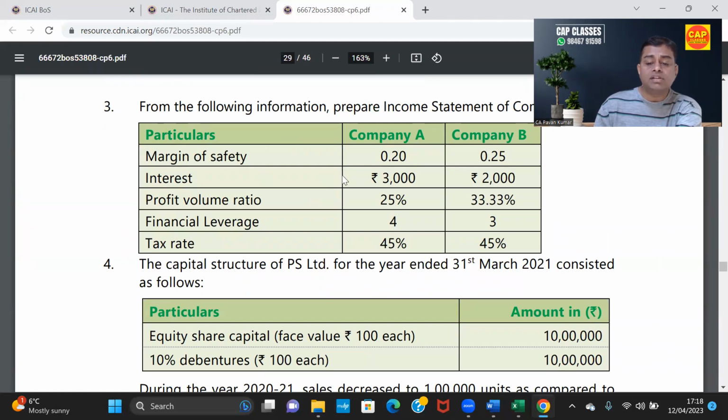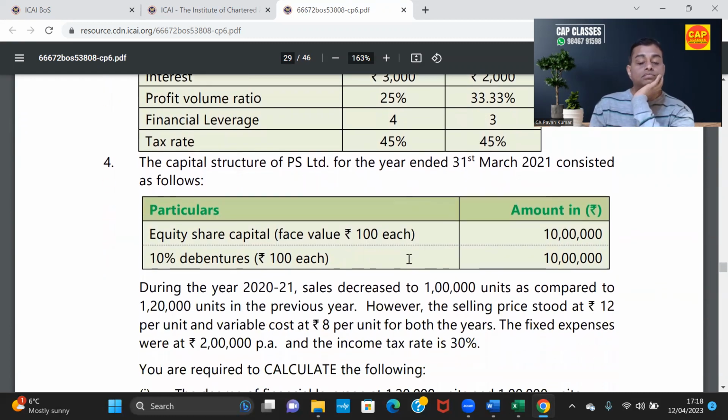Company A, company B, margin of safety they have given, interest they have given, profit volume ratio they have given, a little bit of costing is also there in this. Financial leverage 4.3, tax rate 45%. And do you remember the rule I told you? Interest is given, financial leverage is given, start solving it there. That's all.